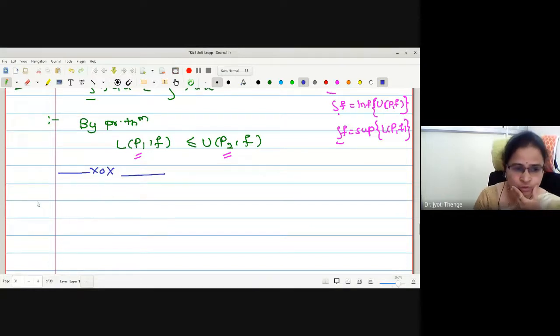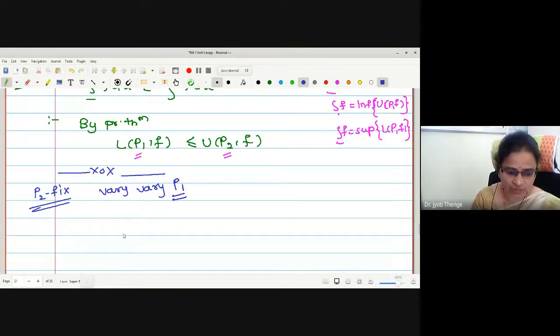Okay, what I'm going to do? I'm going to keep P2 fixed, and let us vary P1. Partition on the left I'm going to vary. What kind of statement am I getting? L(P1, f) is less than or equal to U(P2, f). L(P2, f) is less than or equal to U(P2, f).